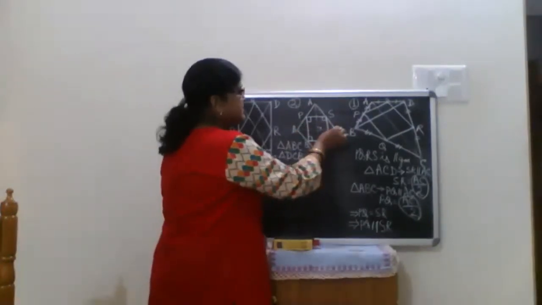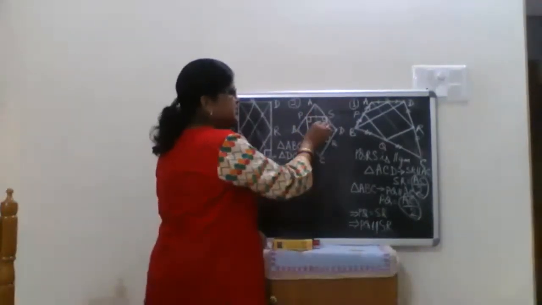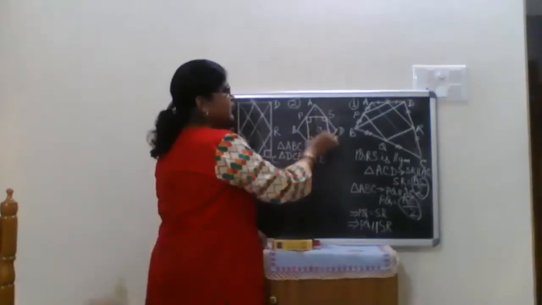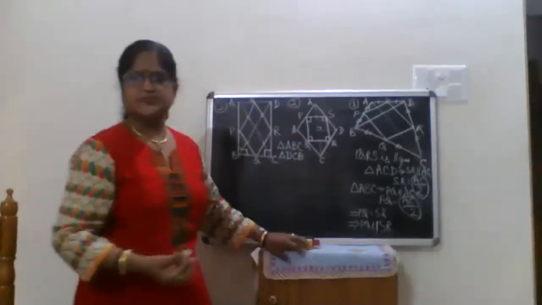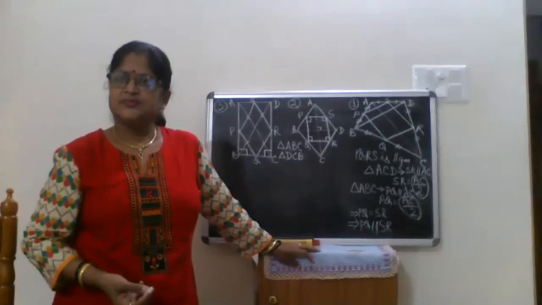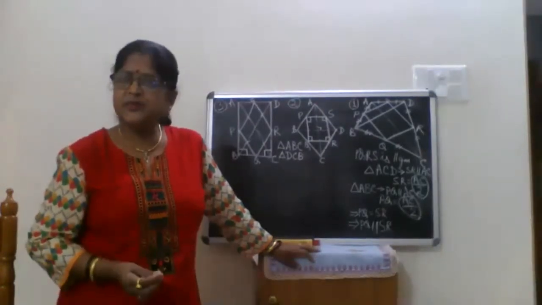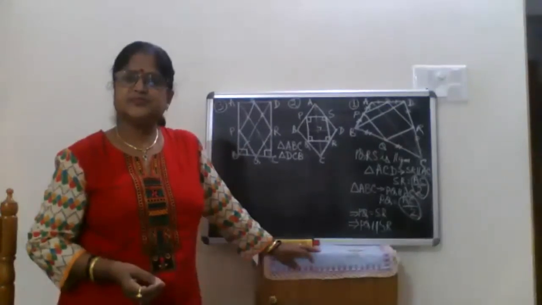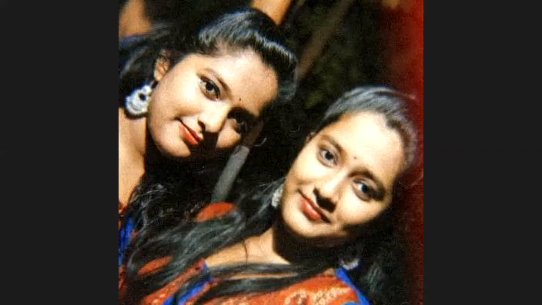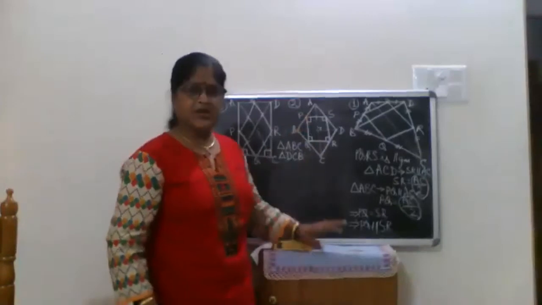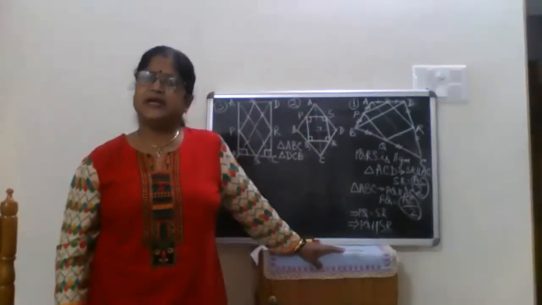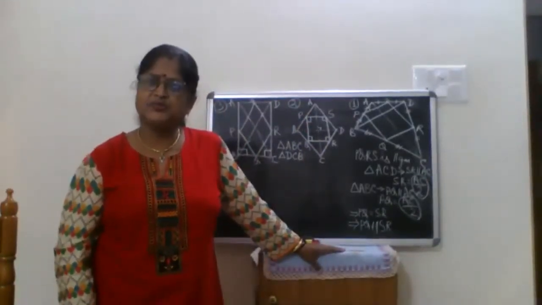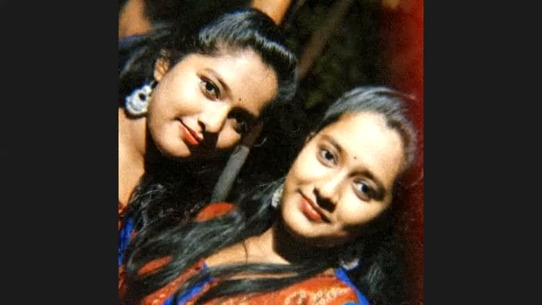Similarly, because this intersection is giving you 90 degrees, these four angles will be 90 degrees. Any doubt? You are remaining quiet. Ma'am, please repeat again. The diagonals of a rhombus bisect each other at 90 degrees. This much clear to you? Yes, ma'am.